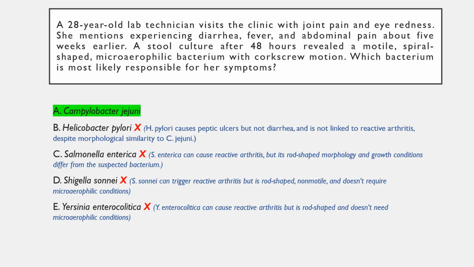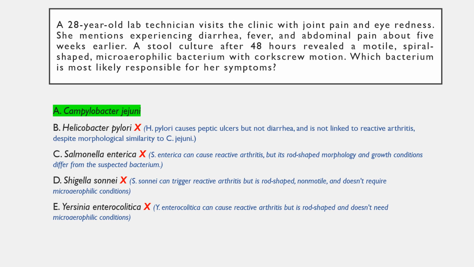Let's have a look at why the other options are incorrect. Option B is incorrect, as Helicobacter pylori infection may result in peptic ulcer disease, but not infectious diarrhea. Although morphologically the bacterium is similar to Campylobacter jejuni and also requires microaerophilic conditions, it is not known to be associated with reactive arthritis.